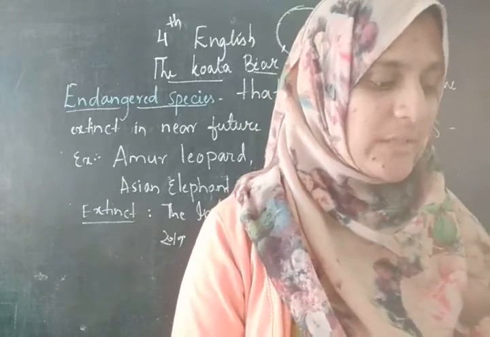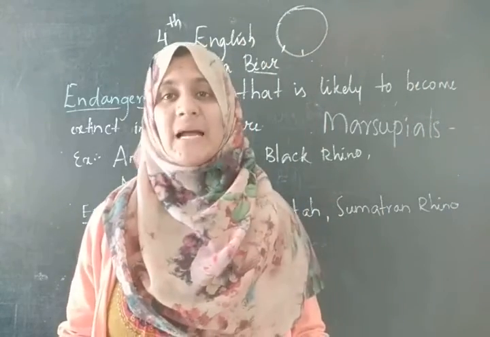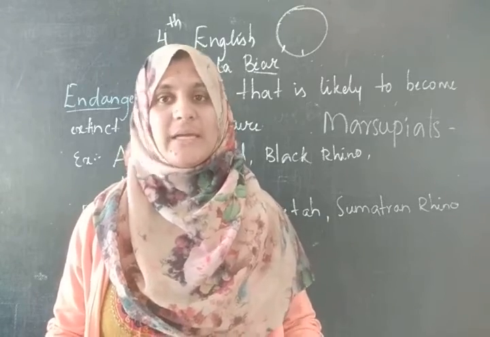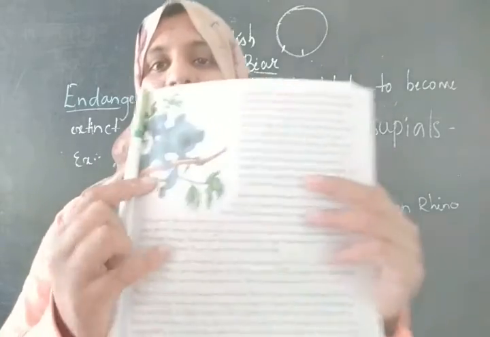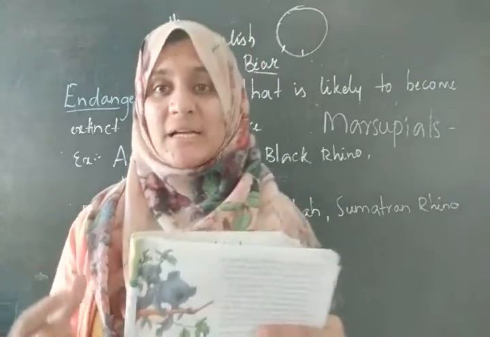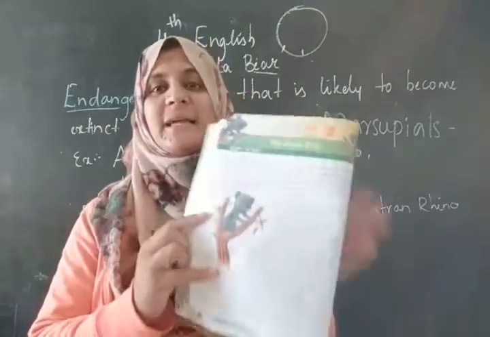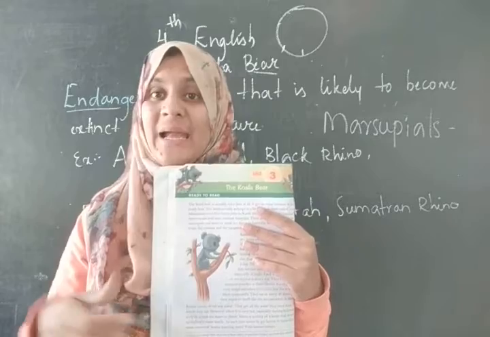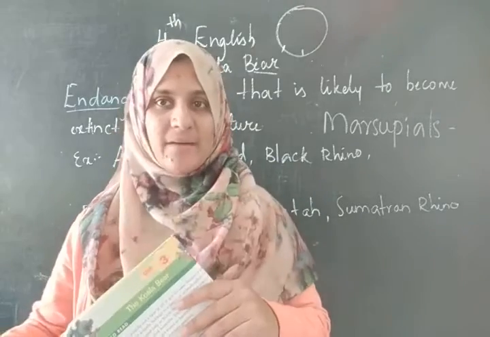To start with the koala bear, the koala bear is actually not a bear at all. Bear means bhalu. It is not a bear. We call it a bear because it looks like a bear. When we look at it, it looks like a bear. Hence it got the name koala bear.